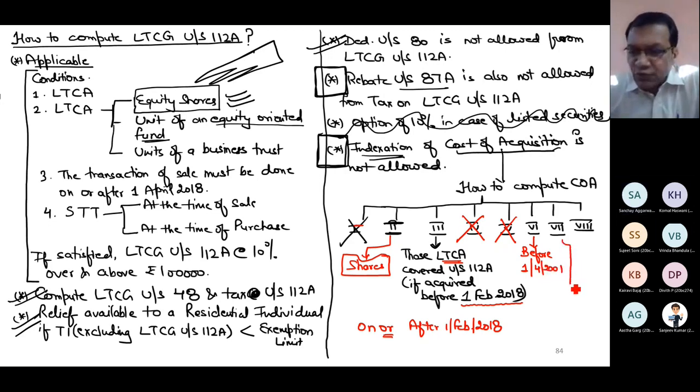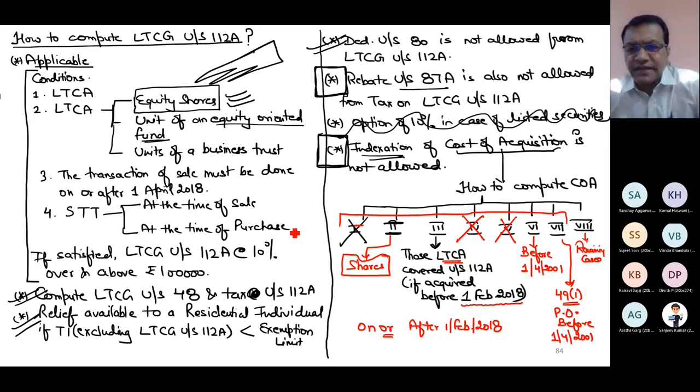Category 7 was related to equity shares where the assessee became the owner of the assets because of section 49 subsection 1, which is the previous owner concept, and the previous owner acquired before 1st April 2001. And category 8 was all remaining cases. All remaining cases which are not covered in the 7 categories, by default you will apply category number 8. These were the categories.